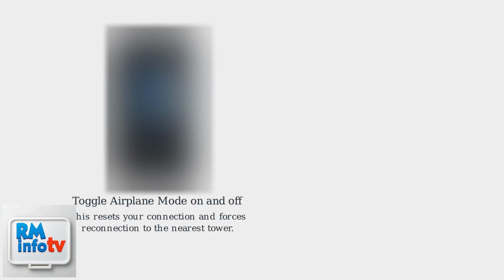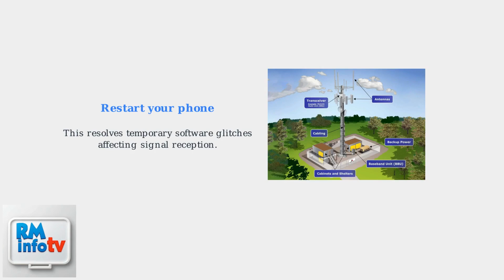The quickest fixes often involve toggling airplane mode on and off to reset your connection. This forces your phone to reconnect to the nearest tower. Additionally, simply restarting your phone can resolve temporary software glitches affecting signal reception. Do this before trying more complex solutions.